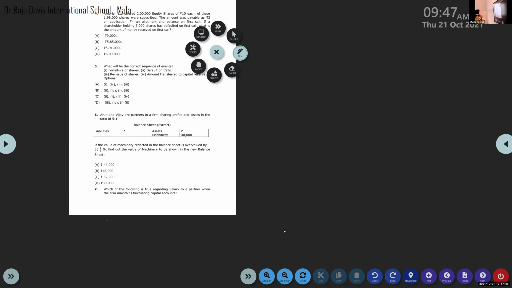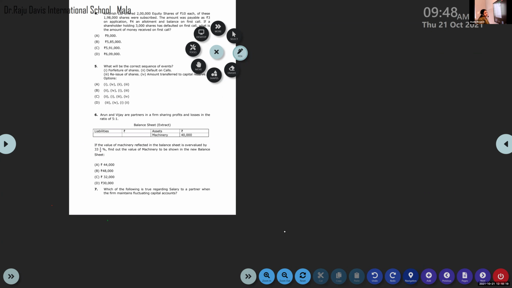Arun and Vijay are partners in a firm sharing profits and losses in the ratio 5:1. And you can see the balance sheet. The machinery value is given. If the value of machinery reflected in the balance sheet is overvalued by 33 1/3%, find out the value of machinery to be shown in the new balance sheet. This is actually overvalued. So there is some value. We don't know how much is that value.